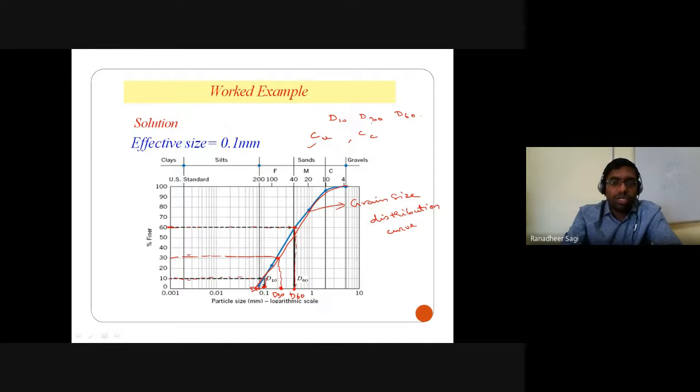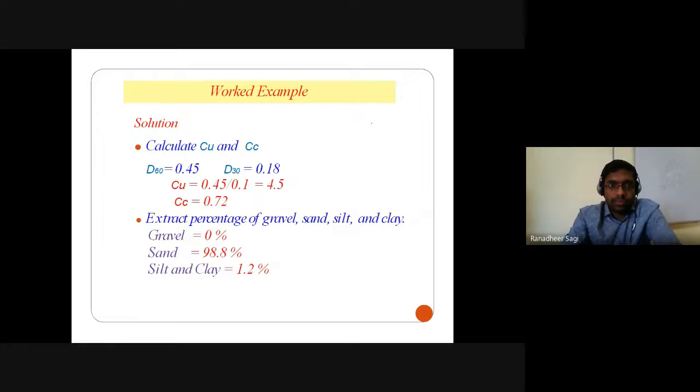And we'll also be able to understand how to classify this particular soil depending on the CU and the CC data we get from this grain size distribution curve. So let's say the CU we are calculating comes out to be 4.5, and the CC value is 0.75.